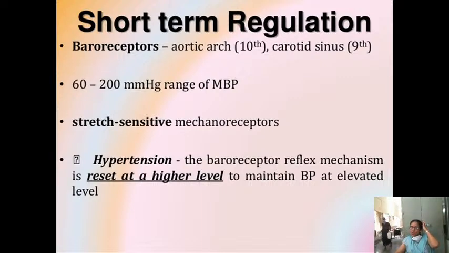And these baroreceptors are very stretch sensitive mechanoreceptors. In case of hypertension, these baroreceptors are reset at a higher level. So BP is maintained at a higher level. The baroreceptor reflex mechanism is reset at a higher level to maintain BP at an elevated level.